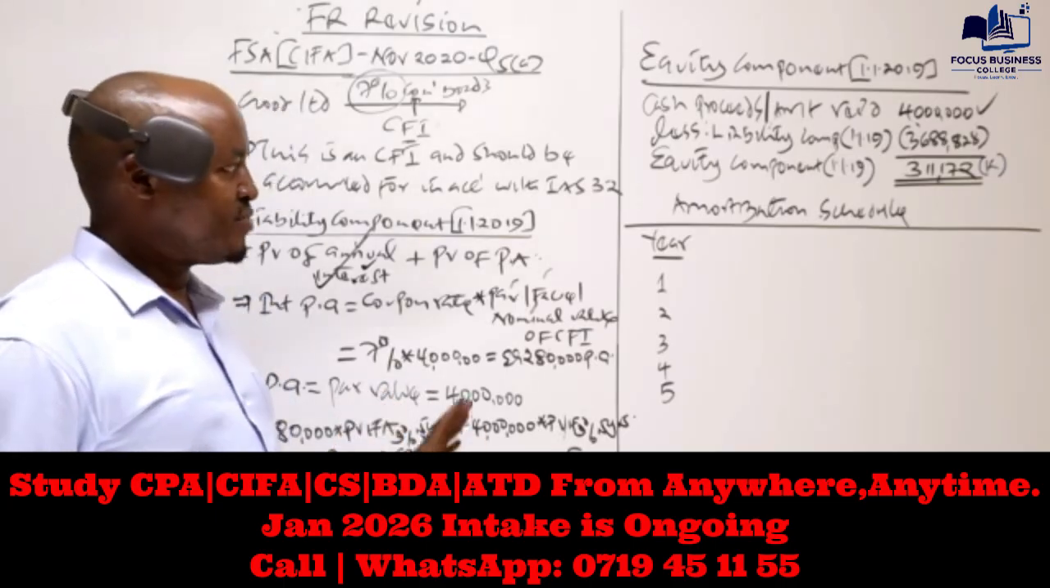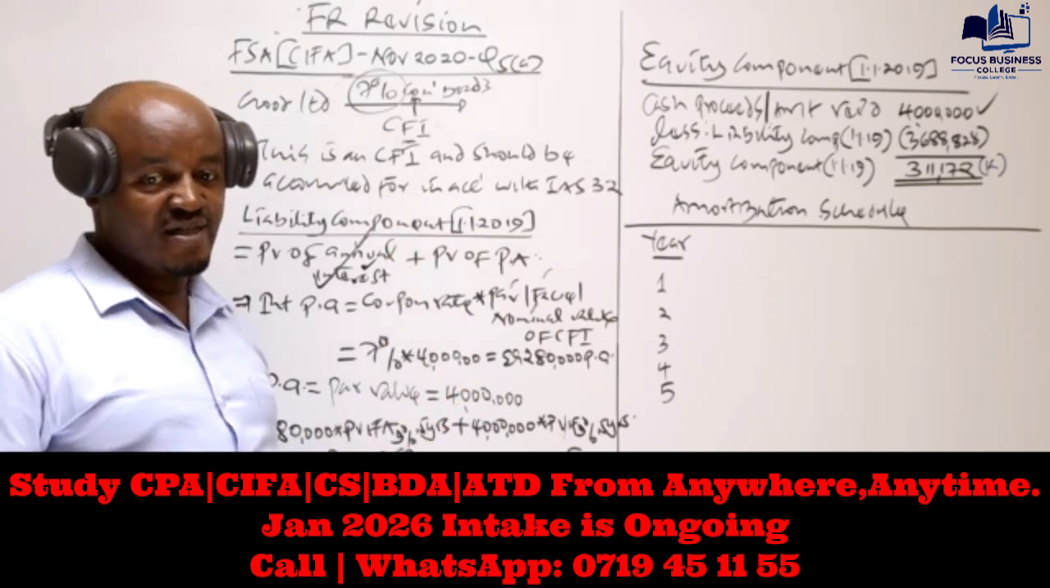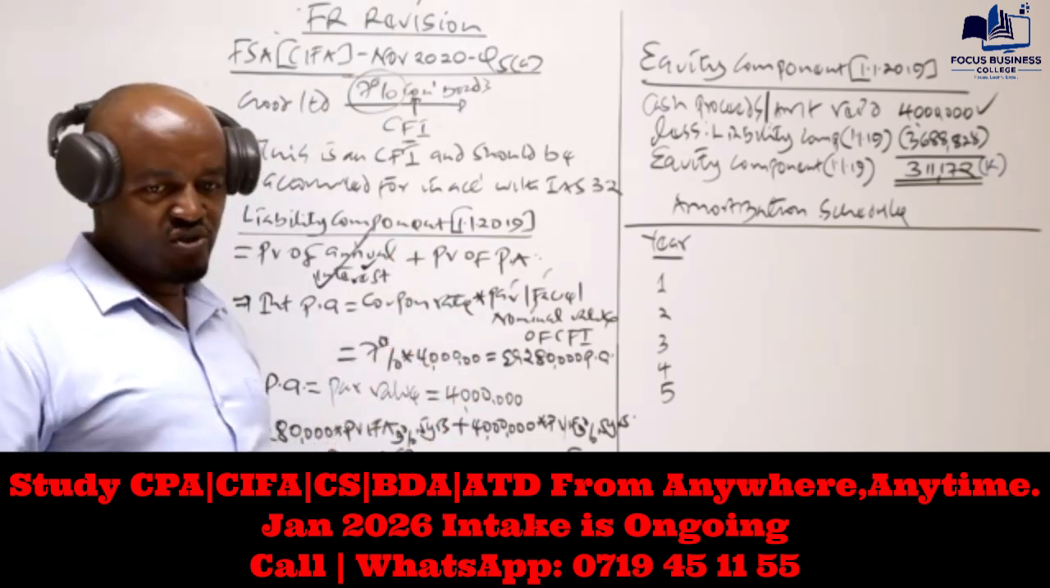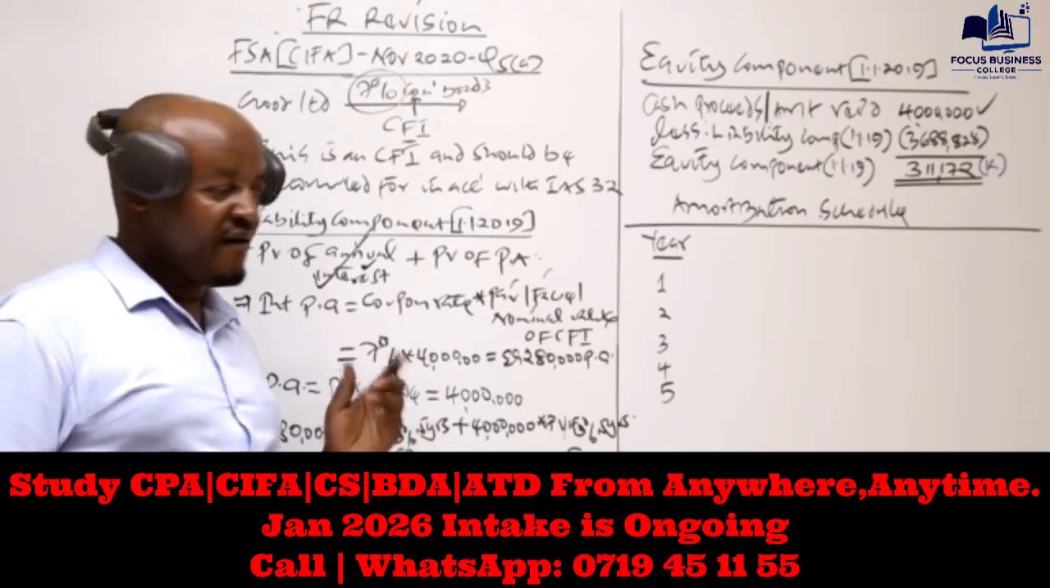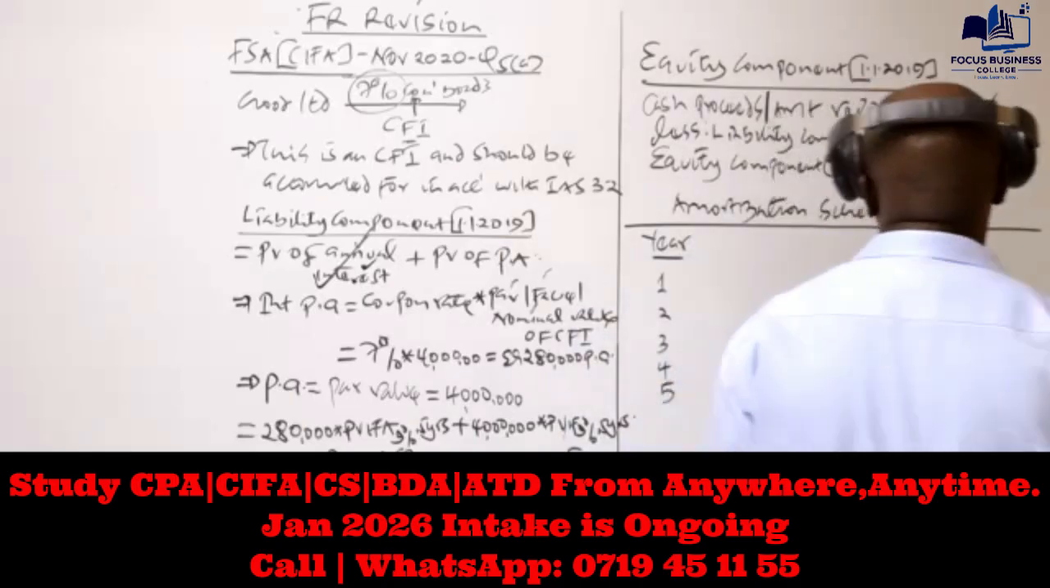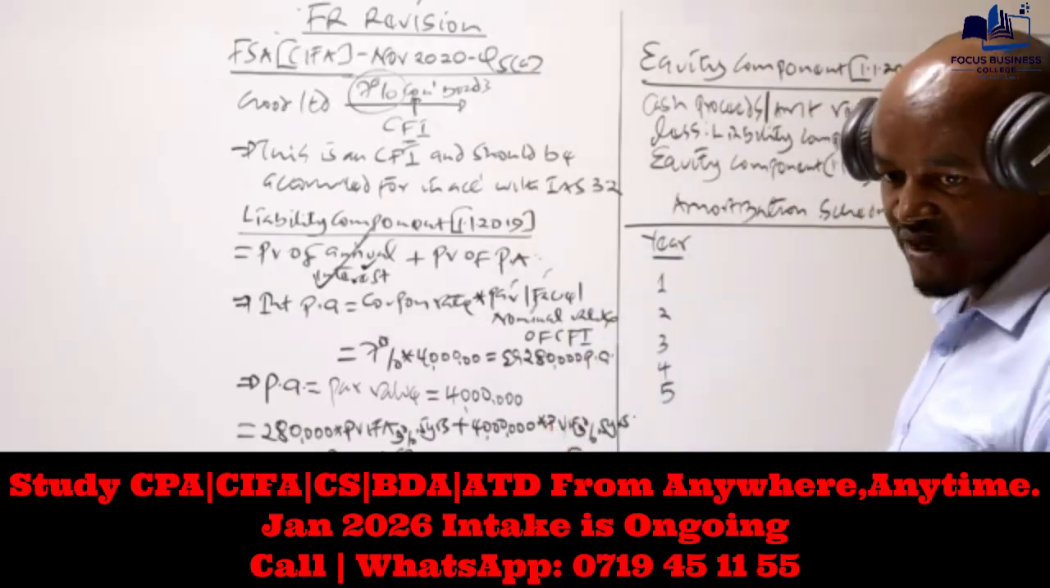Because if, for example, the examiner requires you to prepare a financial statement extract for the 5 years, that question should be given at least 8 to 10 marks. So what we need to do, can we amortize this? I want us to do it for the 5 years so that you understand.